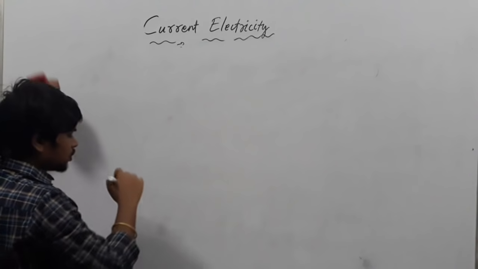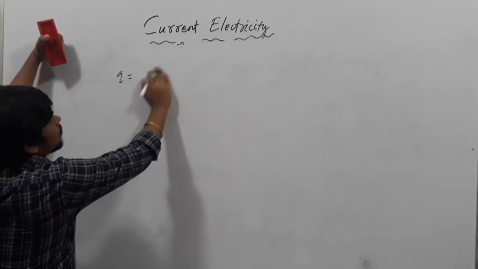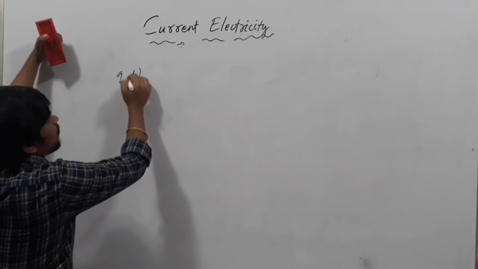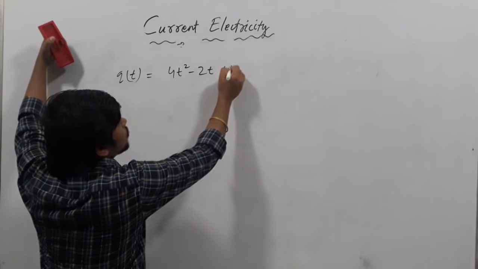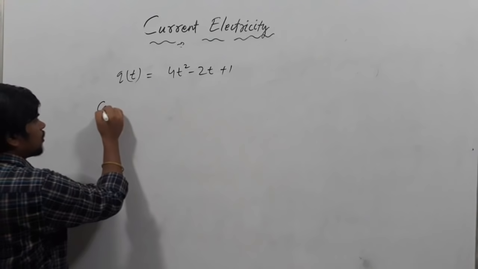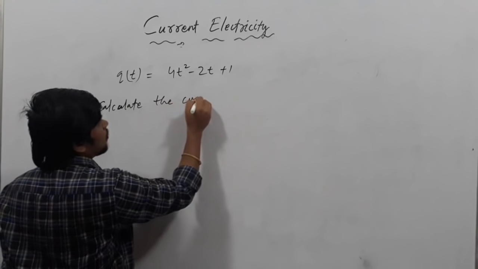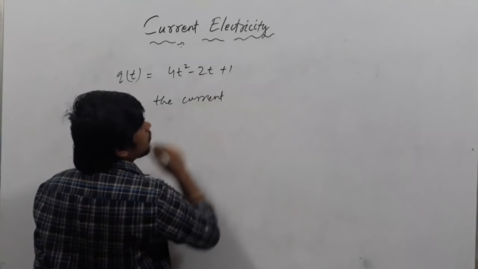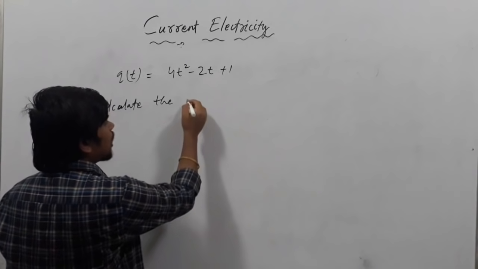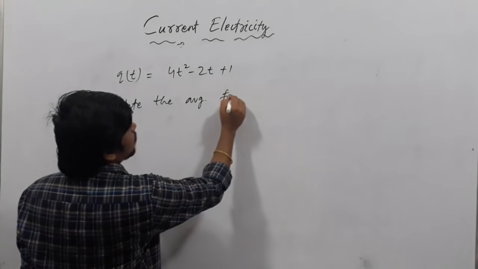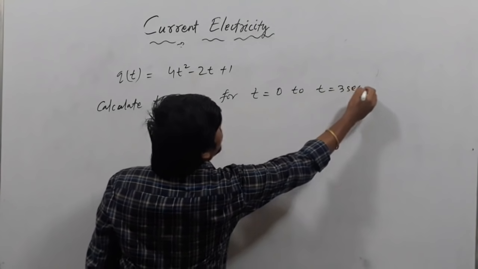They will ask some questions on the last formula. If q is a function of time, suppose q equals q of t, q is a function of time as 4t square minus 2t plus 1. Calculate the current. First we will check two currents, average current as well as instantaneous current. Calculate the average current for t equals 0 to t equals 3 second.